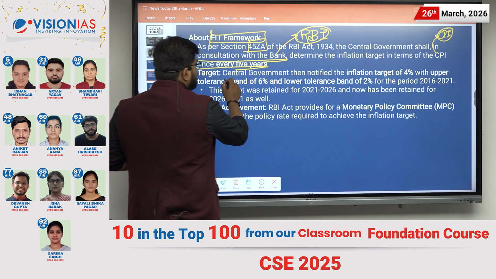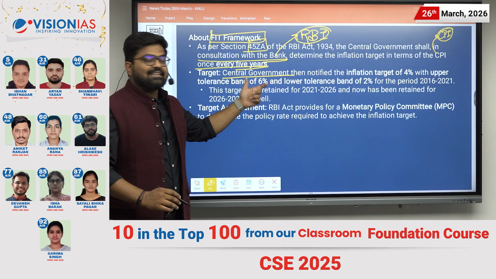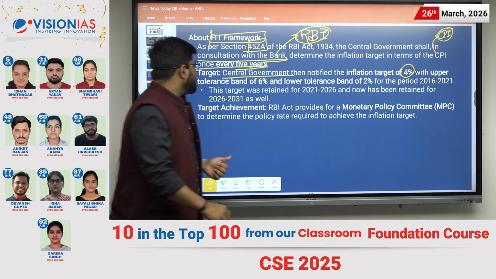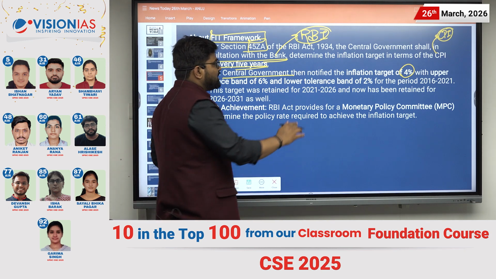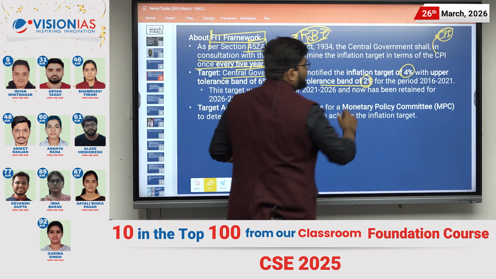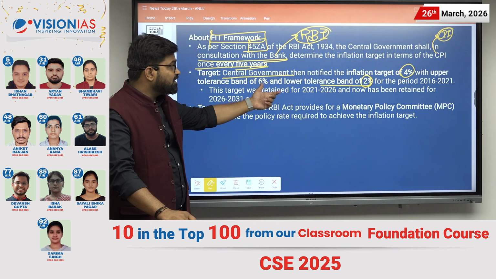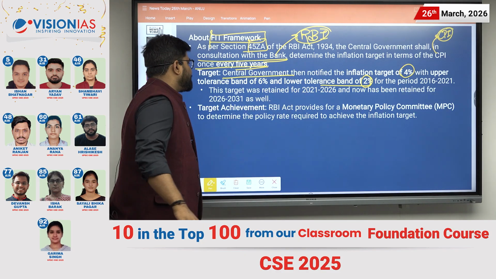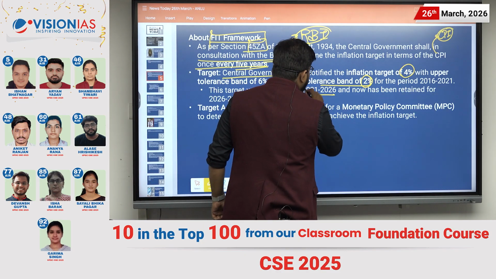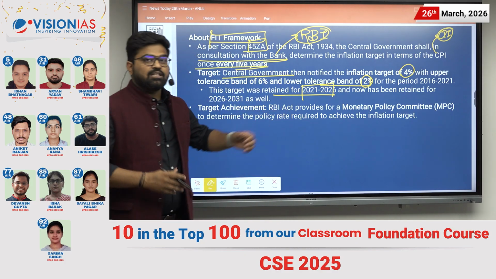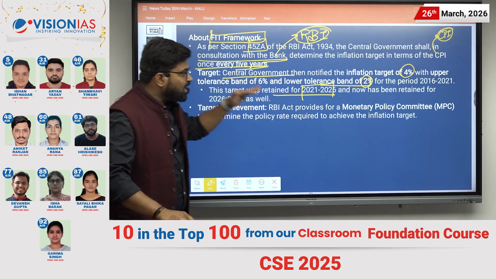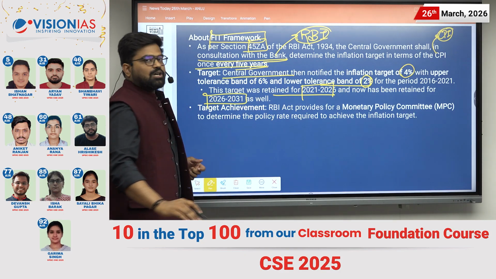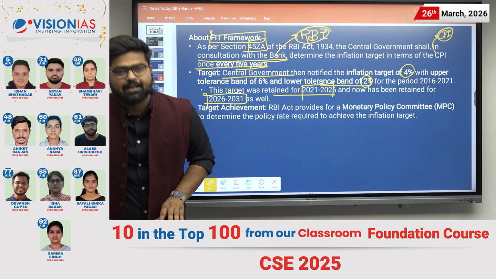The central government notified an inflation target of 4% with an upper tolerance band of 6% and a lower tolerance band of 2%. It was targeted for the years from 2016 to 2021, and it was also retained for 2021 to 2026. And now it has been retained for 2026 to 2031 as well.